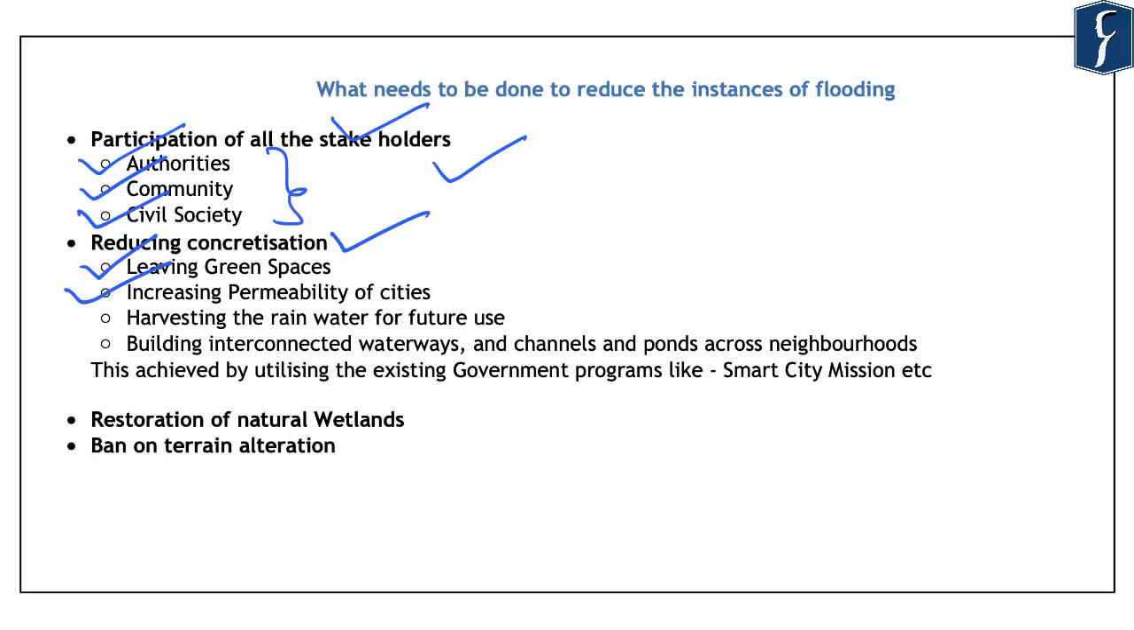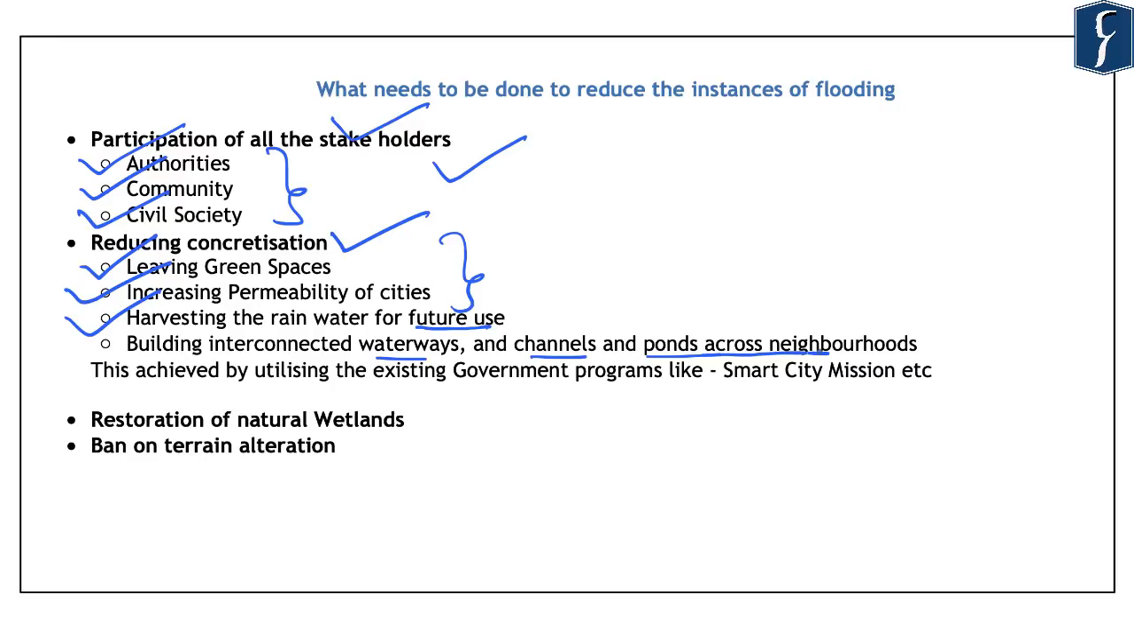Now, as most of the urban areas are highly concretized, the water gets accumulated even in the instances of small rainfall episodes, and it is not able to find its way into the ground. So as such, there is a need for leaving more green spaces in order to increase the permeability of the cities. Further, there is a need for focusing on harvesting the rainwater for future use. And this can be done by building interconnected waterways, channels, and ponds across the neighborhoods in the cities.